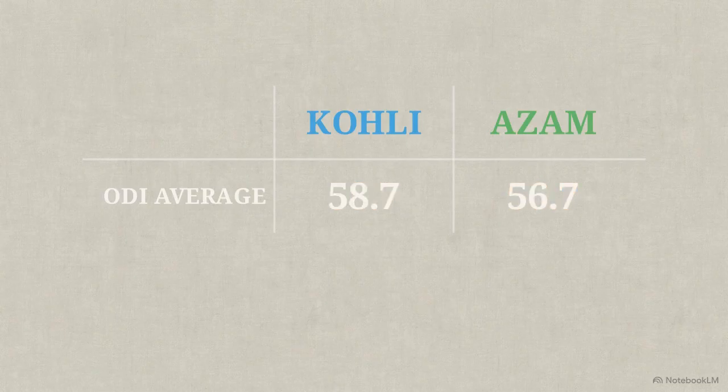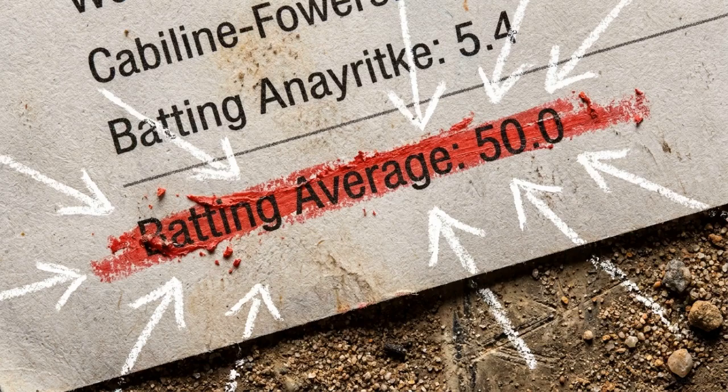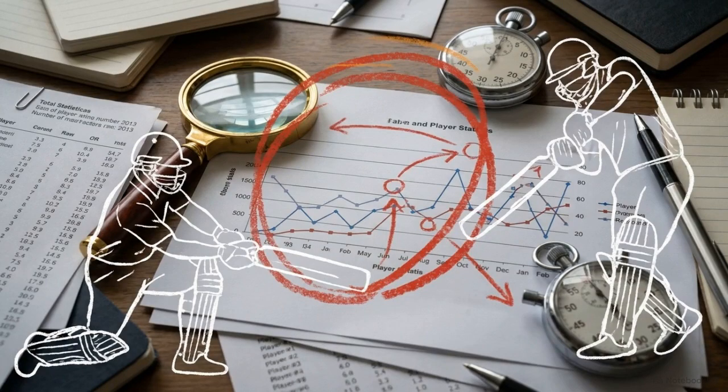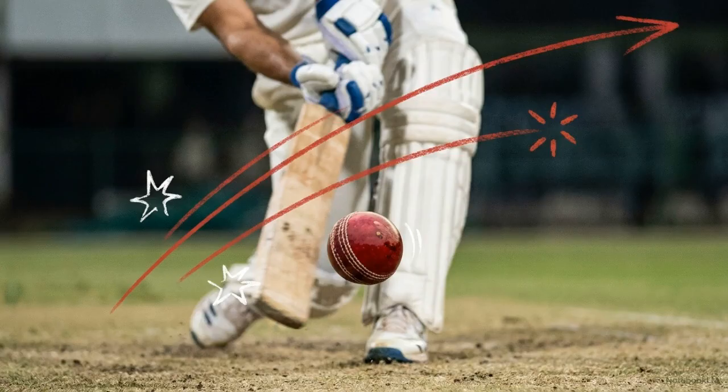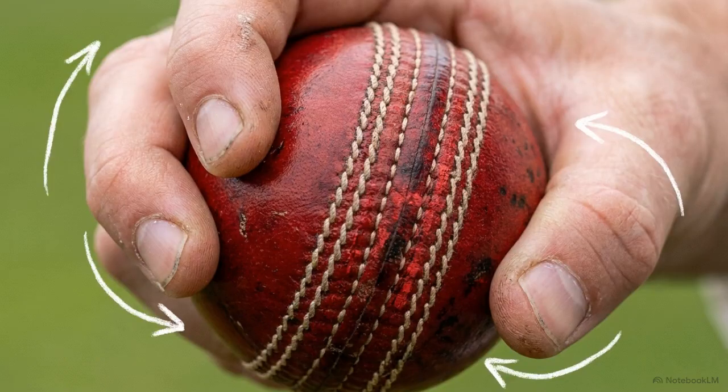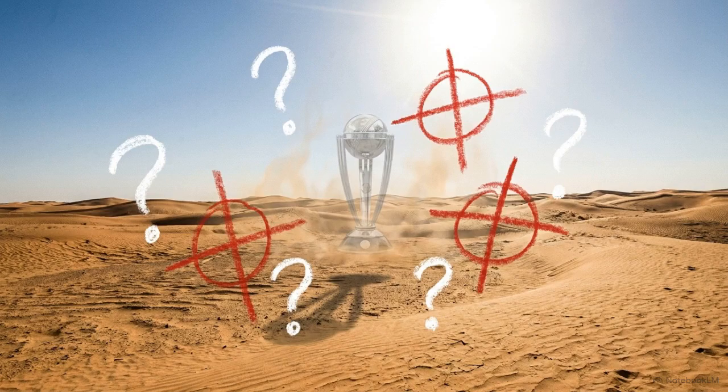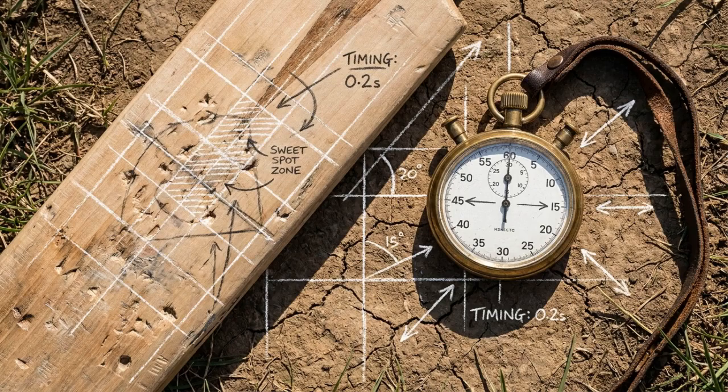But if the basic math suggests they are equal, why do advanced analytics and the global consensus favor one so heavily over the other? To find the answer, we have to look past the surface-level average. We need to audit their functional impact using their strike rate architecture, their pressure metrics, and away records. Because relying solely on a batting average creates a statistical mirage, it can hide the true match-winning value of a player's performance. In the shortest format, the most critical metric isn't how many runs you score, but the strike rate architecture, how quickly you score them.